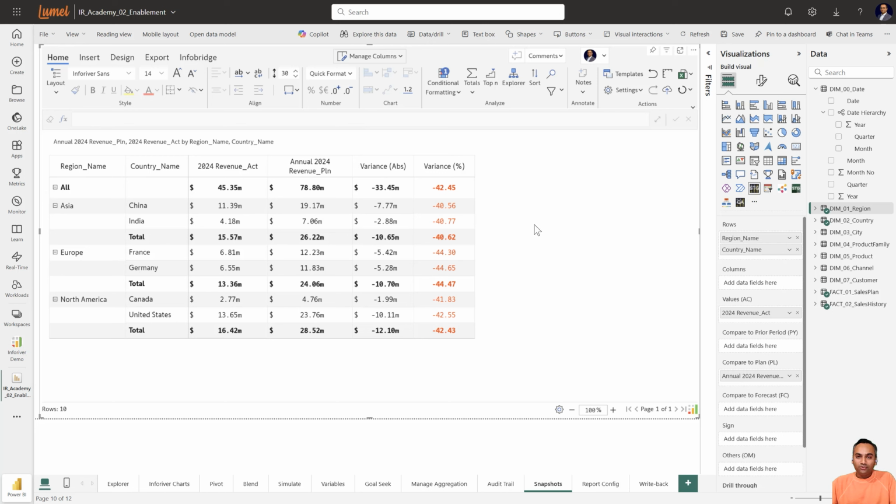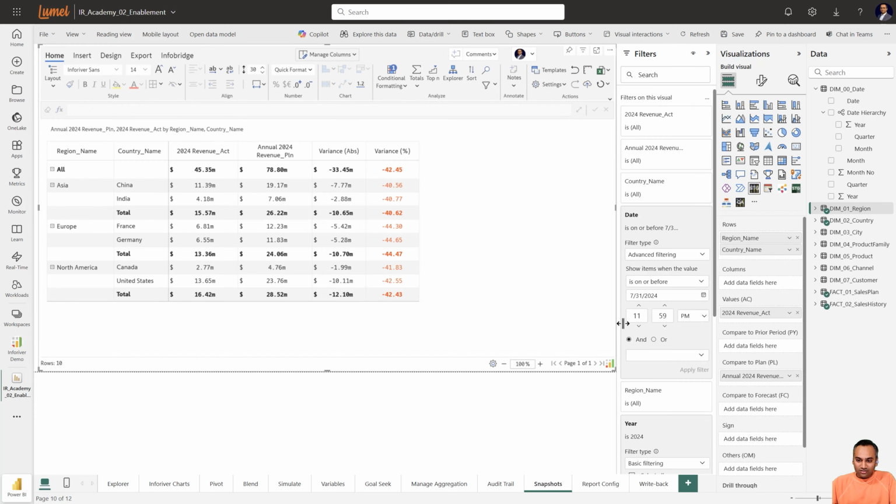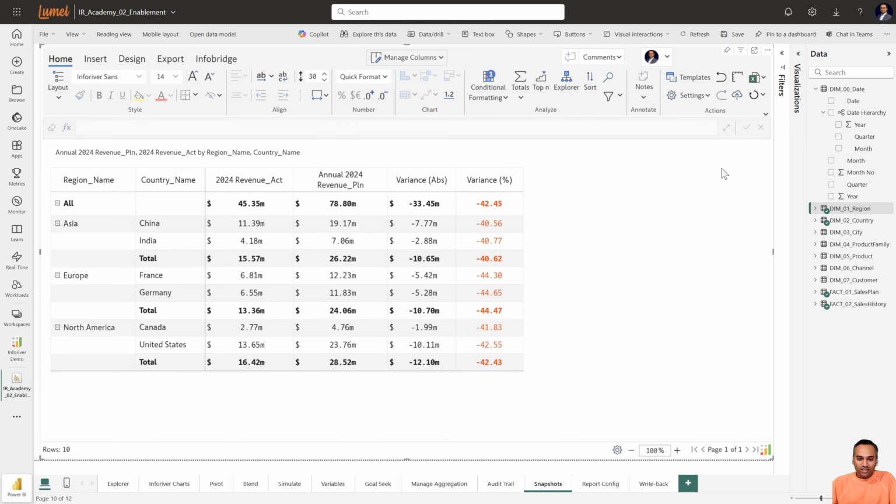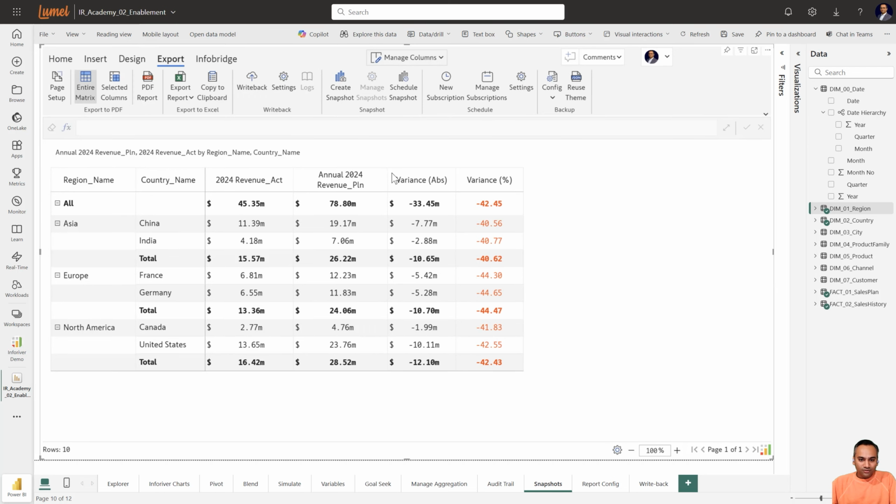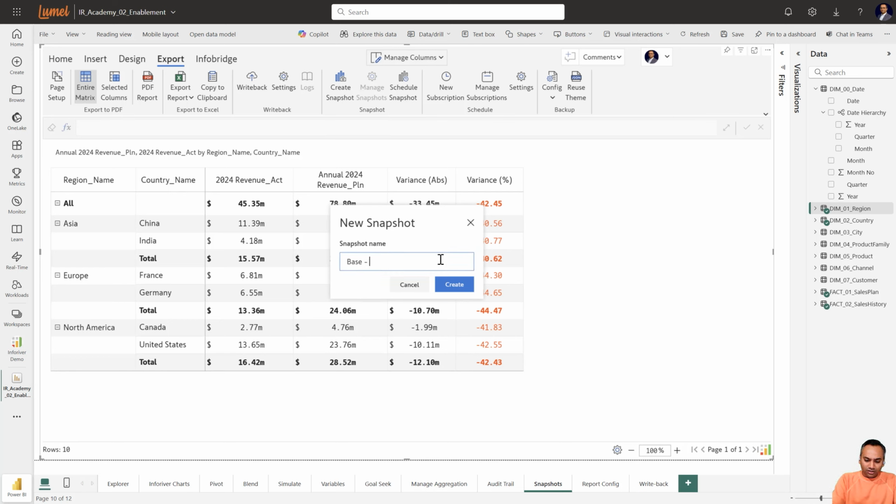Now, if I want to capture this information without disturbing or stopping the flow, just like this, here I have actually stopped the flow of data. I've forcefully filtered it. So without doing this, if I want to take a snapshot of this particular instance in time, I would go to export and create snapshot. This is a native feature available inside the Inforiver Writeback Matrix. It'll ask me for naming the snapshot. Let me call it July 24 and I'll say create.